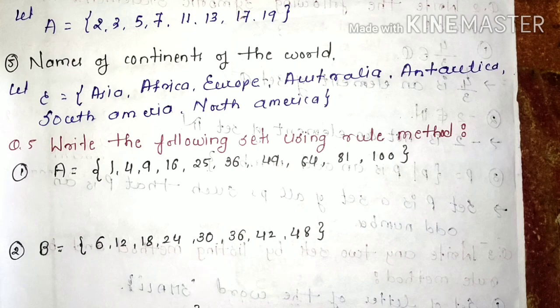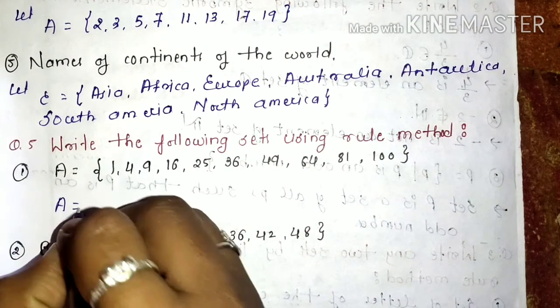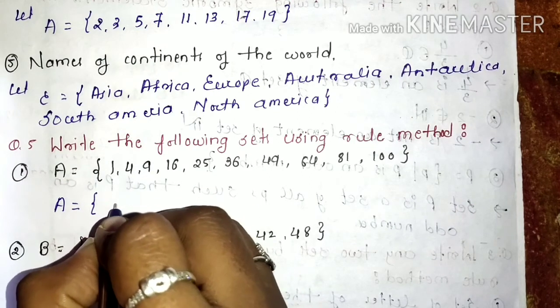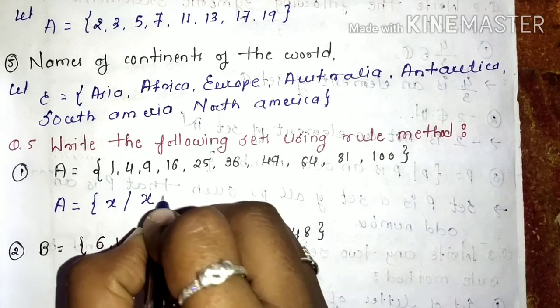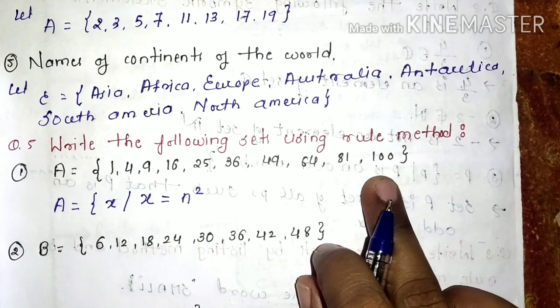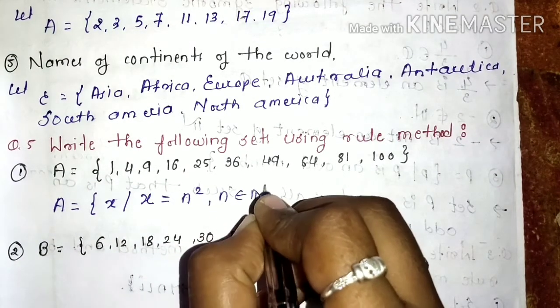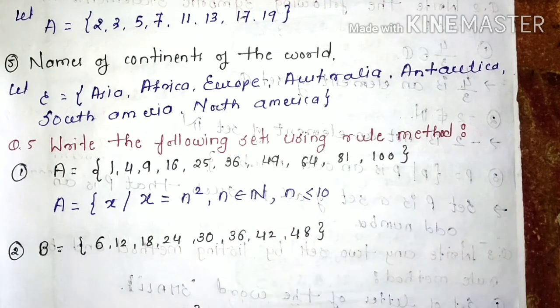Okay, so now how to write the given example by using rule method. So set A enclosed by curly bracket, general variable let us take as x such that x is equals to n square. Why? Because these are all given squares and n belongs to natural number where n is less than or equals to 10.